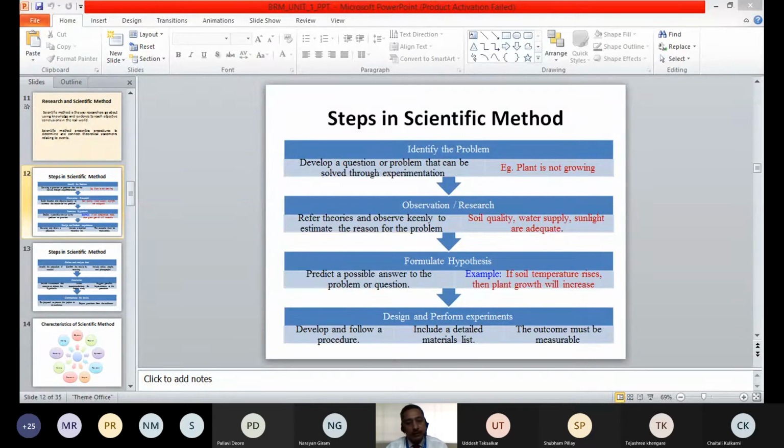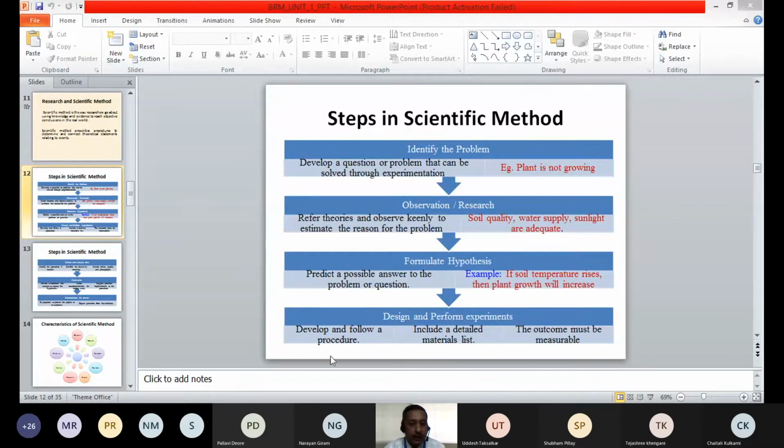There may be possible reasons which you can get from reviewing the literature, or by reading different theories and books. From there you can get possible reasons for the existence of that particular problem.